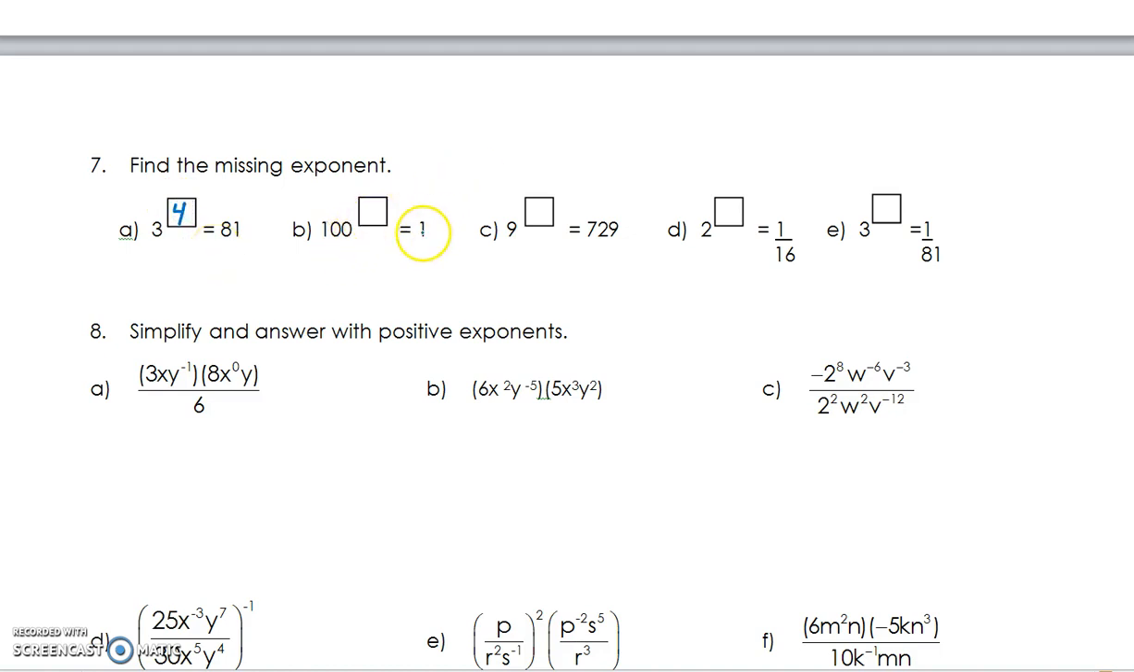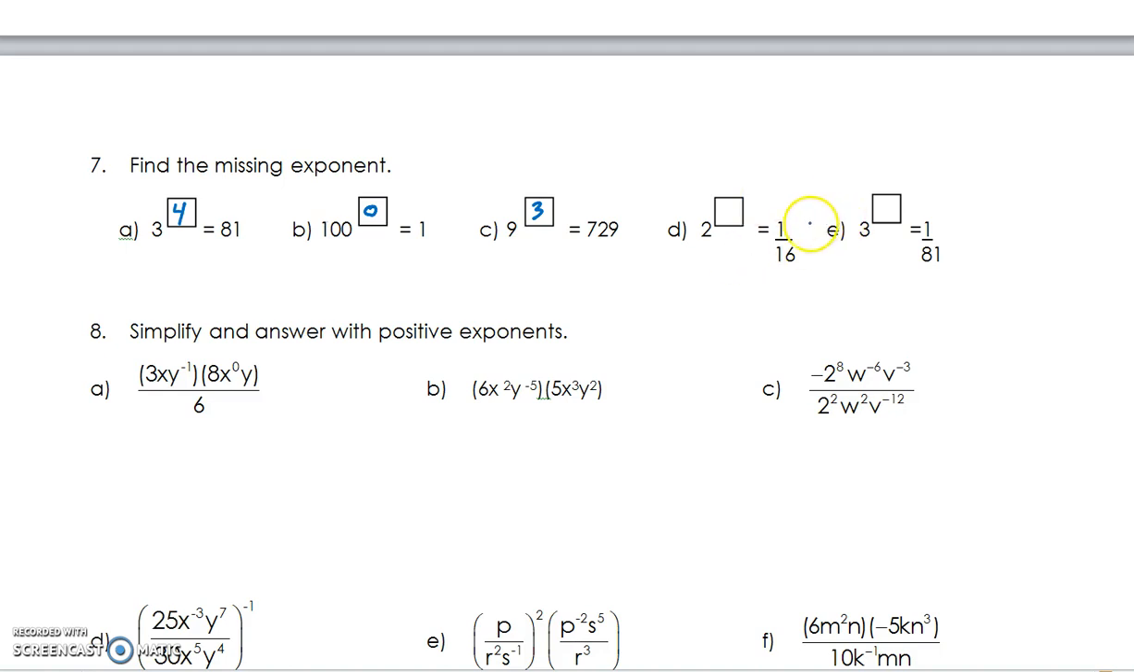100 to something gives you a 1. Well, the only exponent that works for that is 0. Anything to the 0 is equal to 1. Letter C, 9. Now, same deal as with letter A. We go 9 times 9 is 81, times 9 is equal to 729. So it's an exponent of 3.